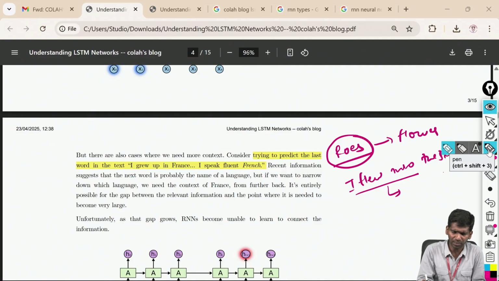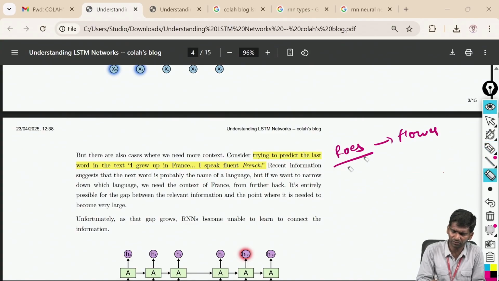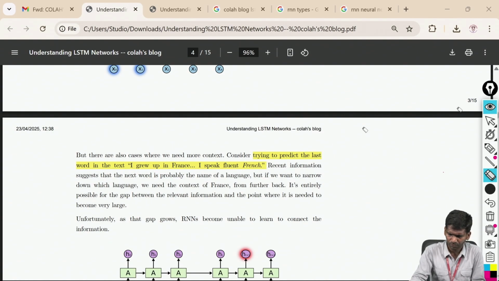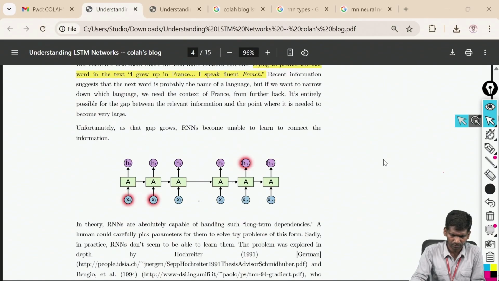So how will our RNN, recurrent neural network, handle this ambiguity problem and the prediction of the next word? Let us see how it functions internally.